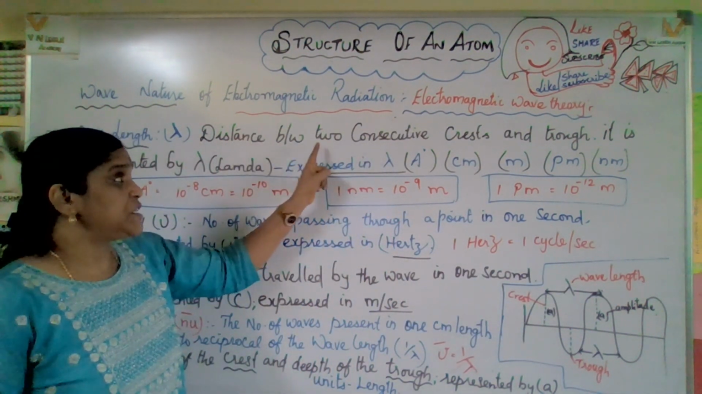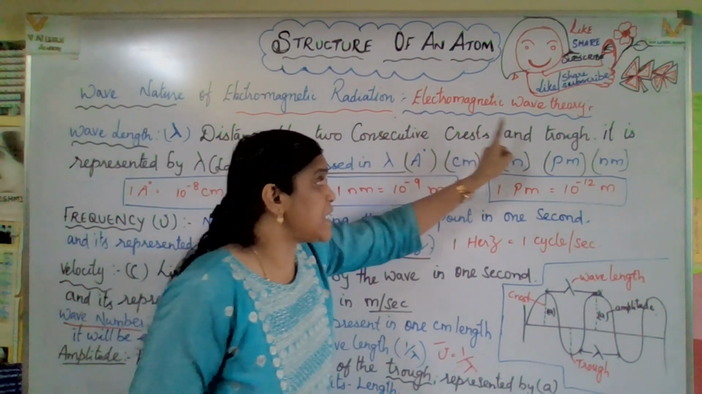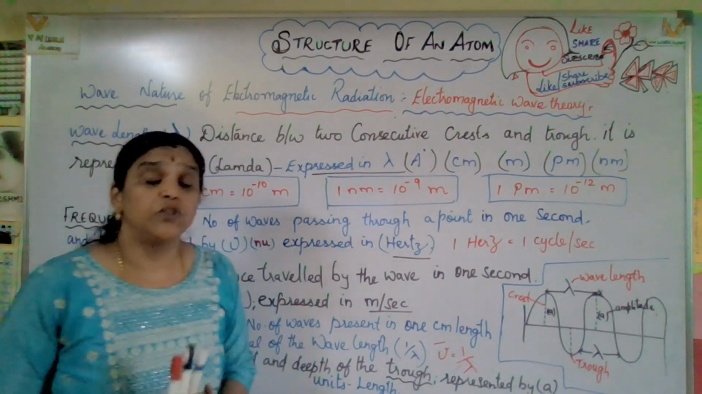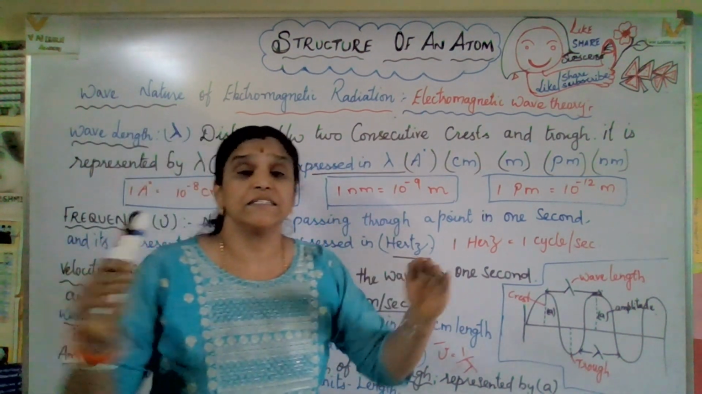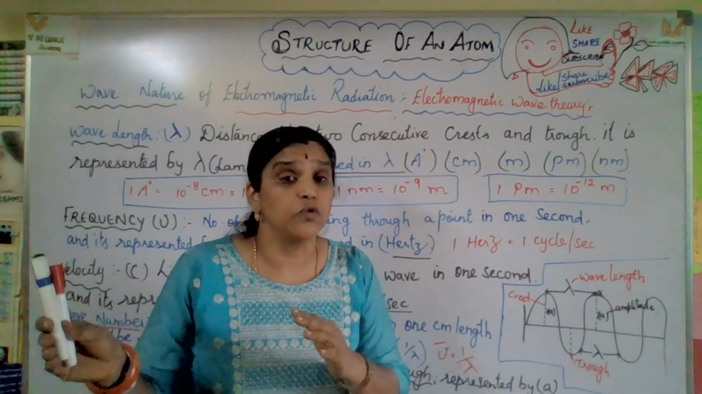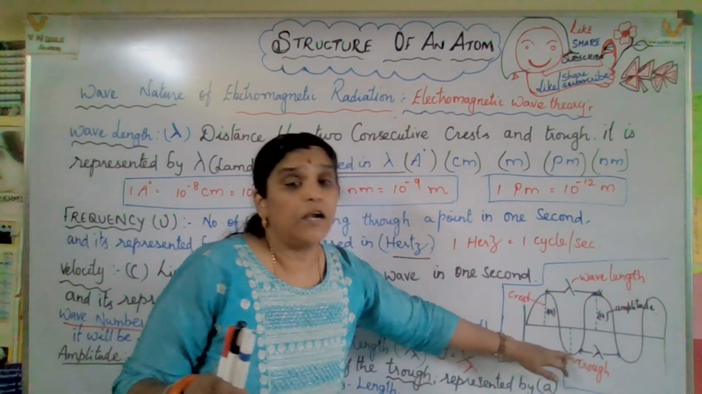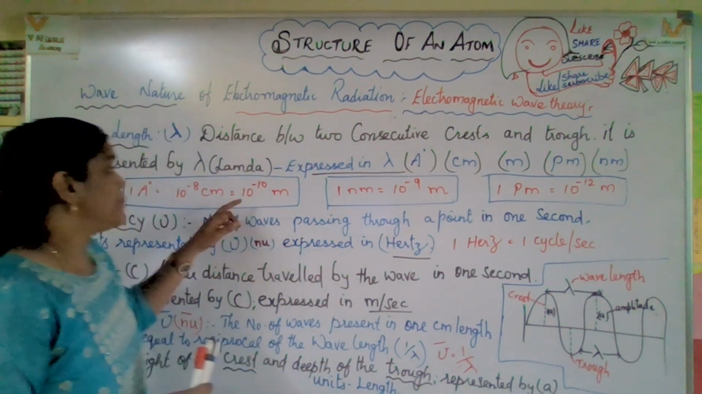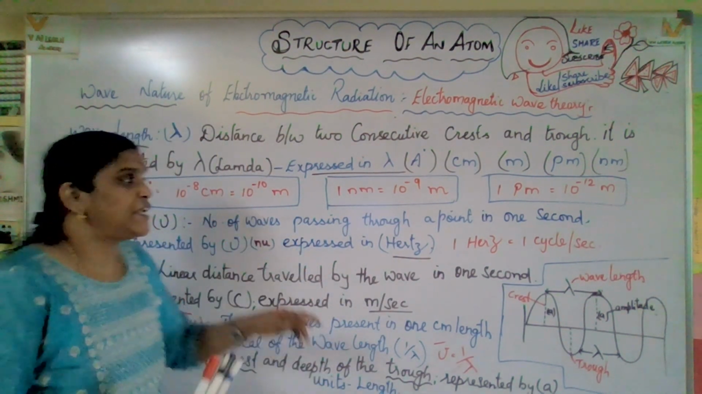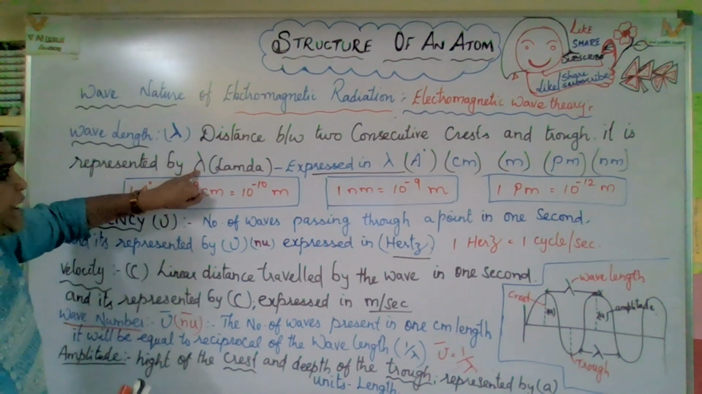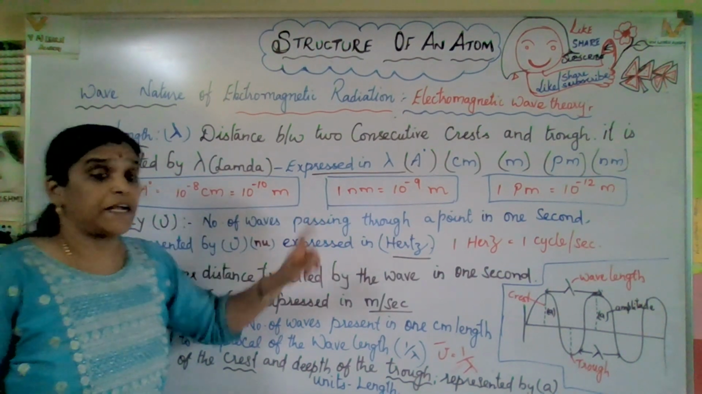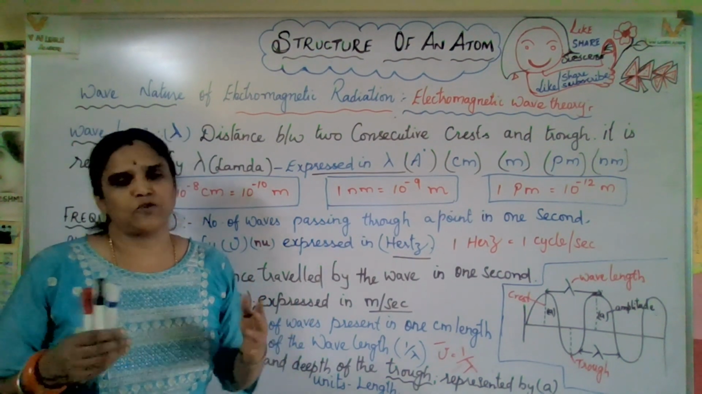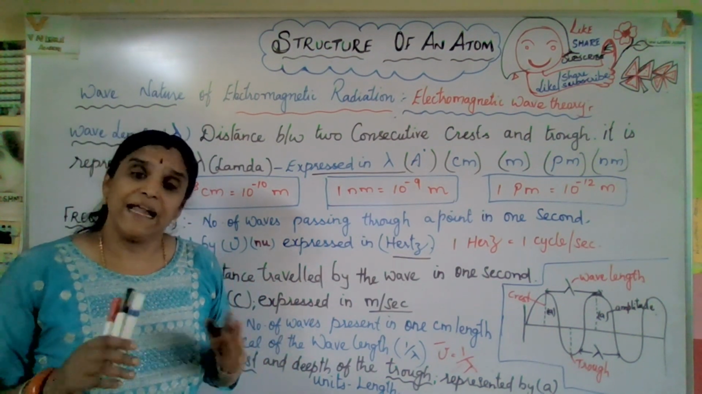So here, these are two troughs and these are two crests. The distance between two crests or two troughs is called wavelength, and it is represented as lambda, the upside-down y, and expressed in units. What unit can we use? Generally it is a length, so generally centimeter, meter, like that.